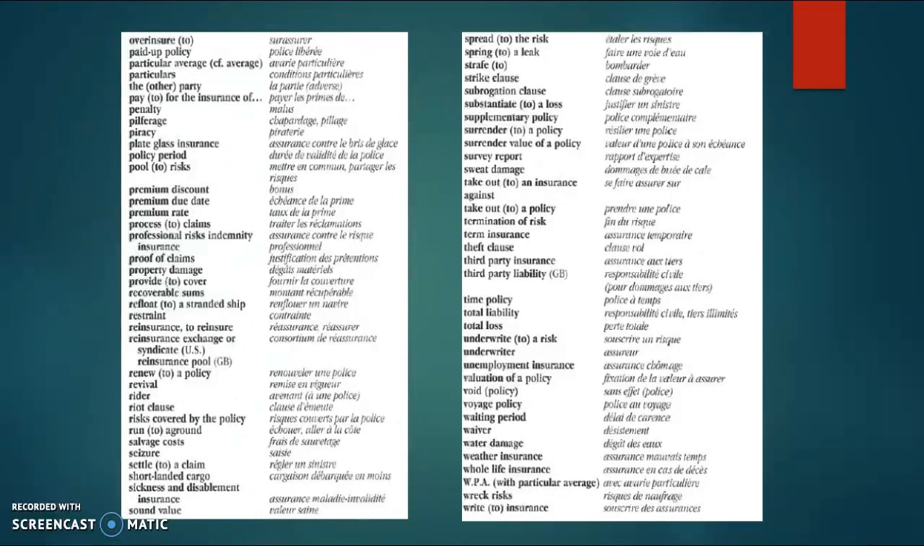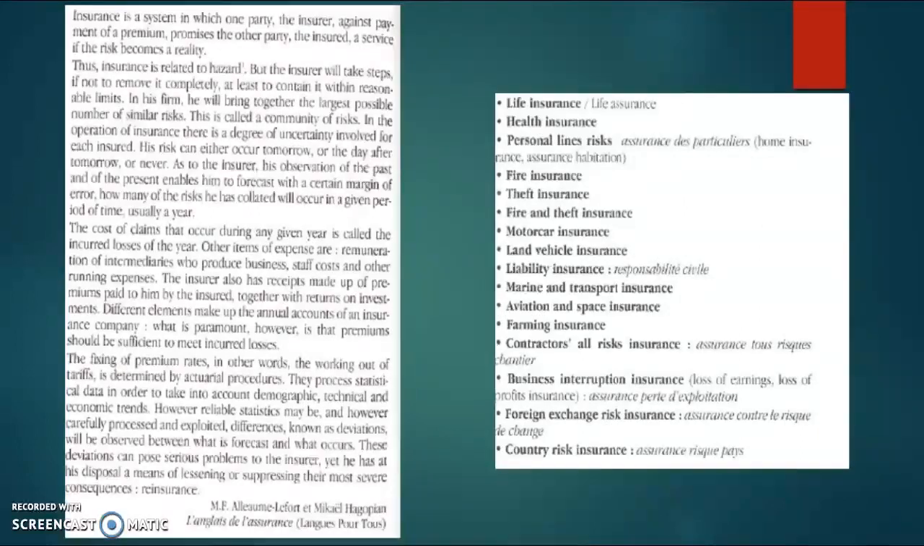wreck risks, right insurance. So insurance is a system in which one party, the insurer, against payment of a premium, promises the other party, the insured, a service if the risk becomes a reality. Thus, insurance is related to hazard, risk. But the insurer will take steps, if not to remove it completely, at least to contain it within reasonable limits.